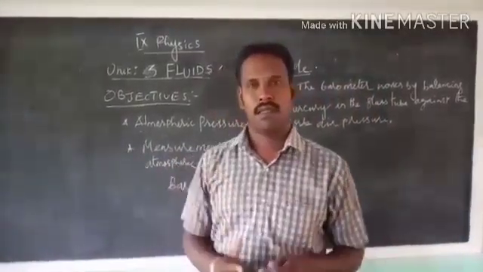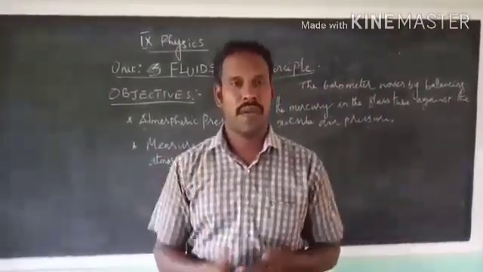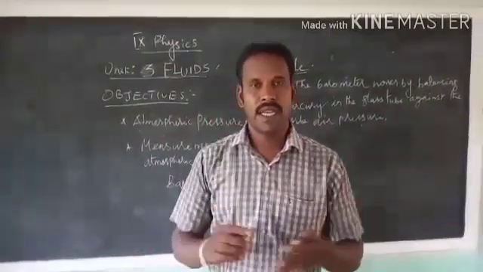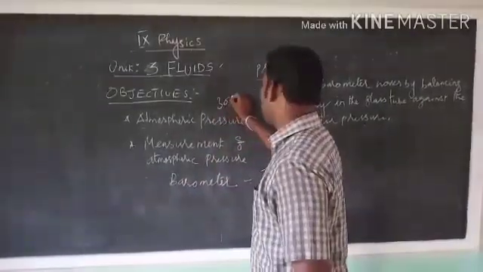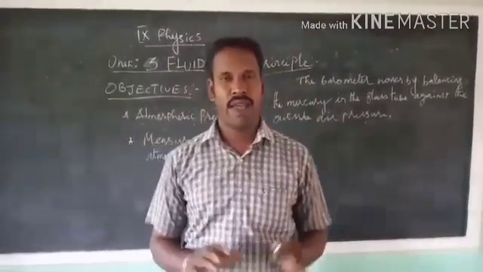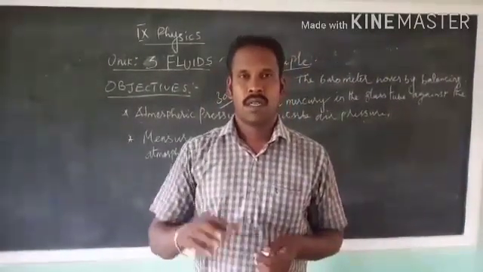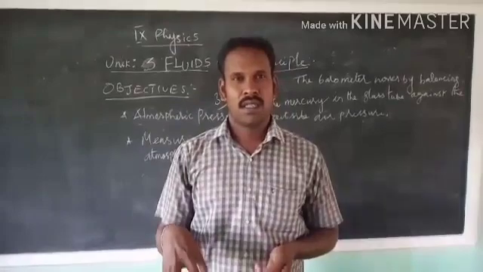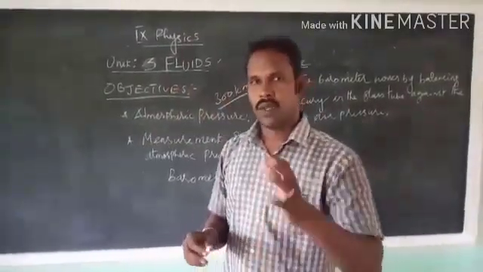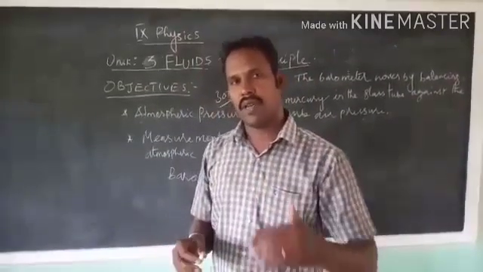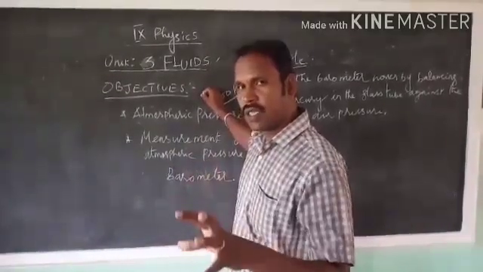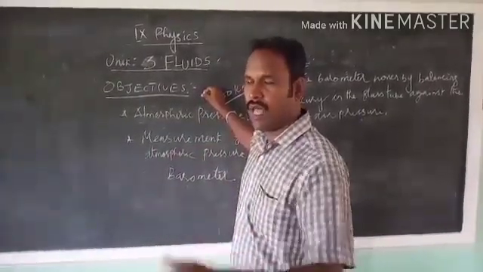The earth is surrounded by a certain layer of air nearly up to 300 kilometers. This layer of air is called earth atmosphere. You know very well, in the previous video you learned that pressure is exerted on the earth.